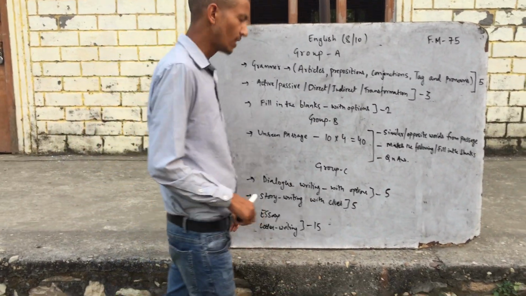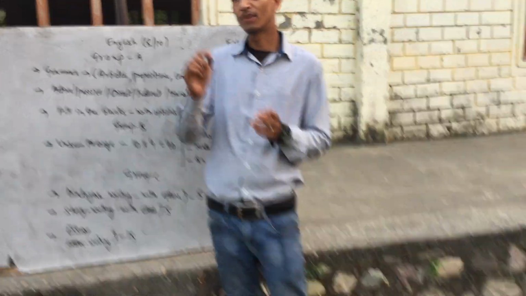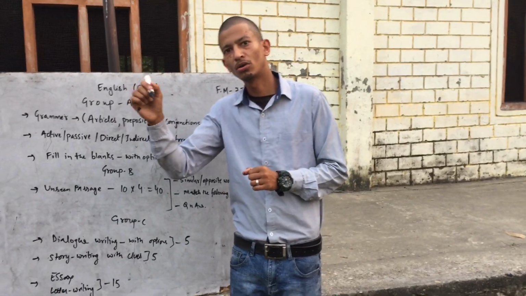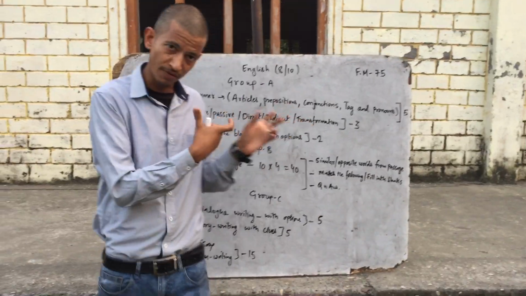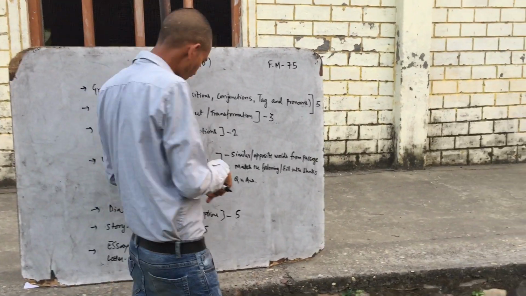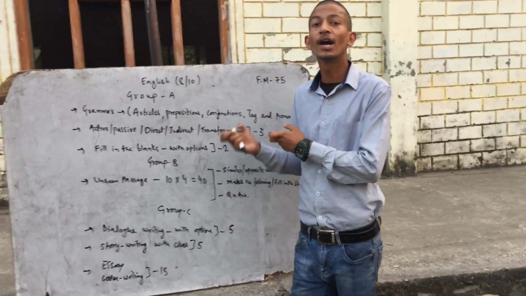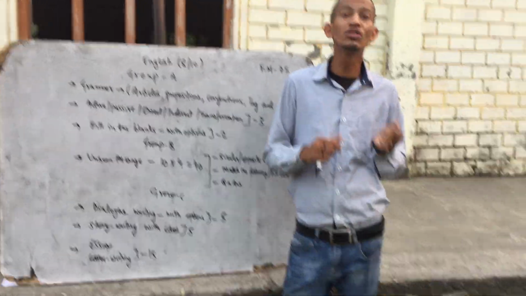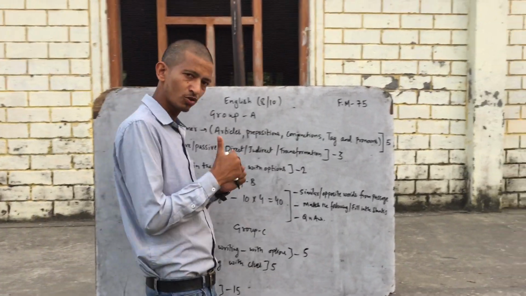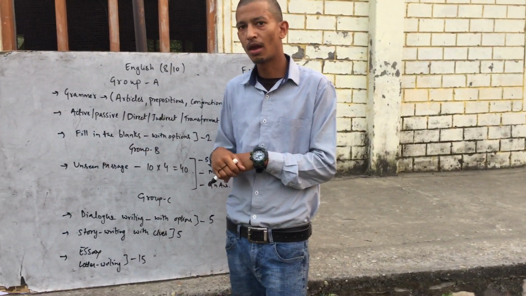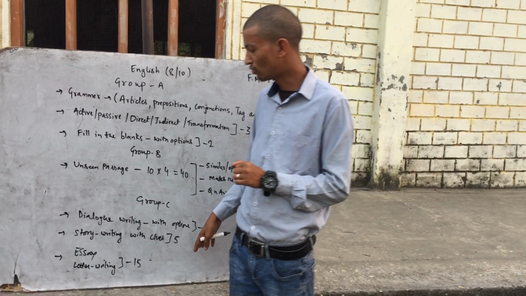Then there would be story writing with the clues. Story writing with the clues means there will be a story, and let's say for an example, once upon a time dot dot dot there was an owl dot dot dot, and something like that, right? So there will be clues given. The suggestion which I want to give for the story writing is include all the points which are there in the clues, otherwise you will lose marks. All right, so include everything. Try to make an attractive story according to the clues, and don't make many grammar mistakes over here, because if you are making more mistakes, you will lose marks.